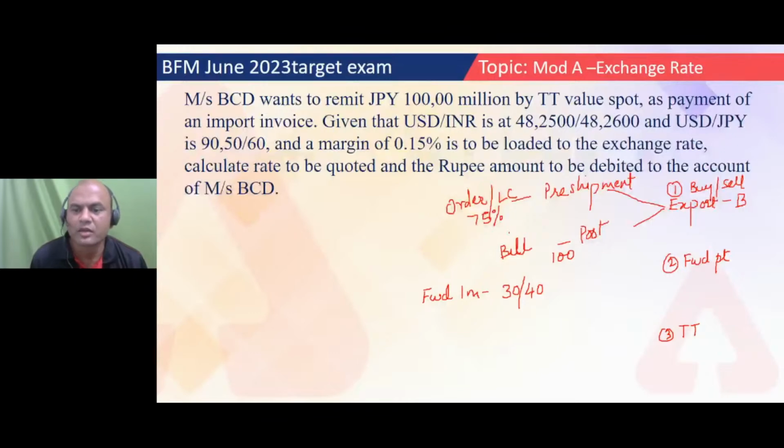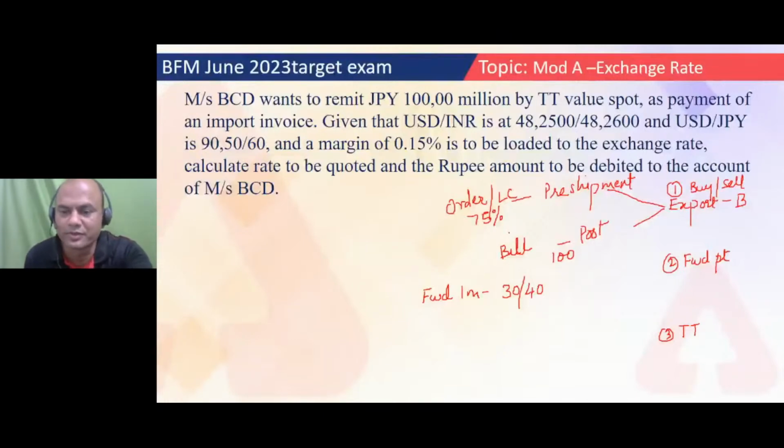What will you do with premium? Add or subtract? Add, right? Correct. But add to what? Which rate will I add to? Add to spot. Correct. All these basics, when you see the forex problem in the exam, you'll remember everything. Add to spot.